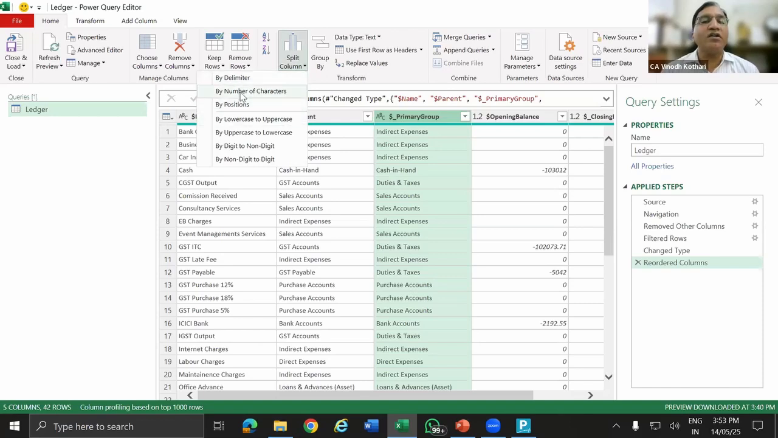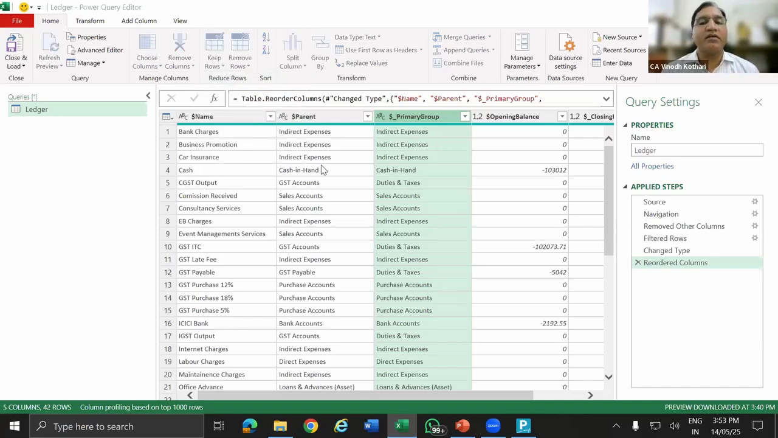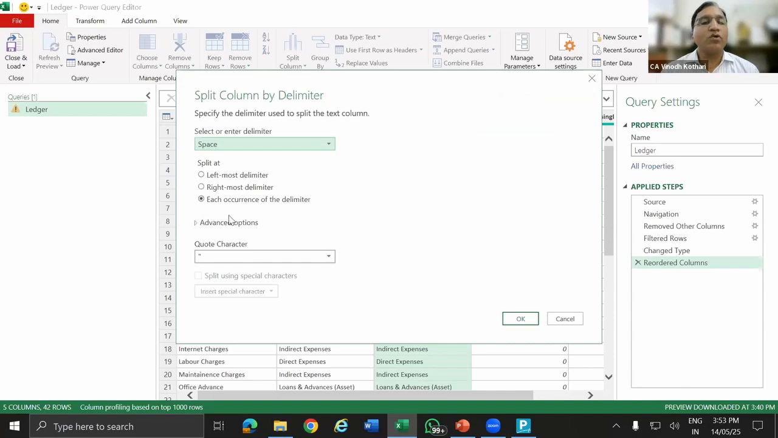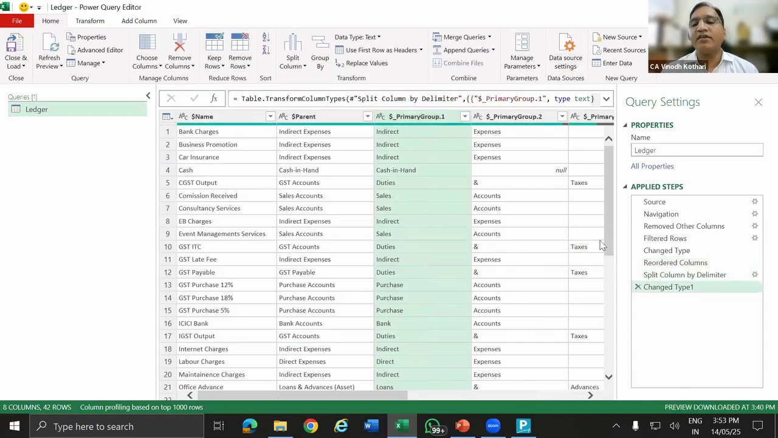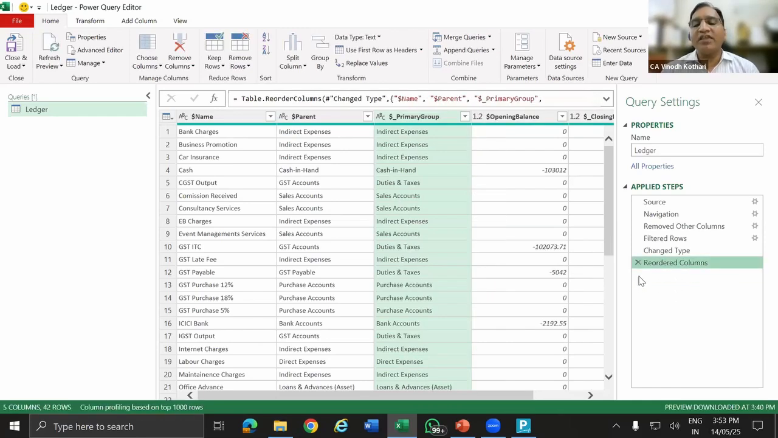Split based on delimiter. So what is the delimiter? Space. Okay. See, within seconds, this step is done. If I don't want this, I can just delete it. So even if you make a mistake, delete the step, that's it.